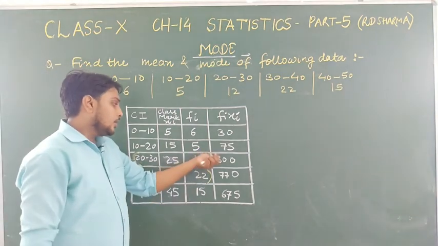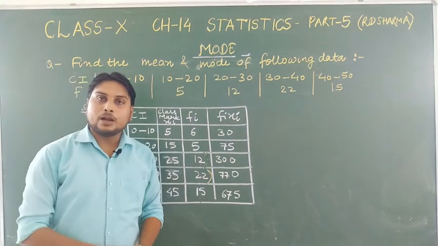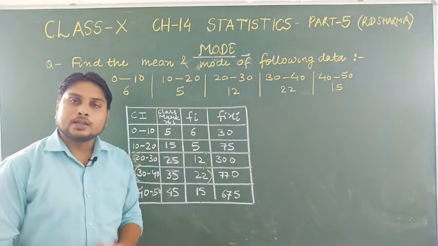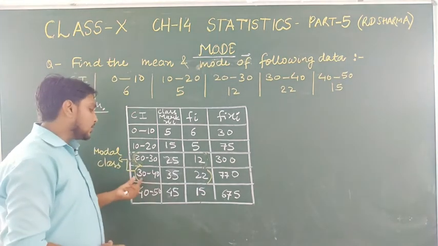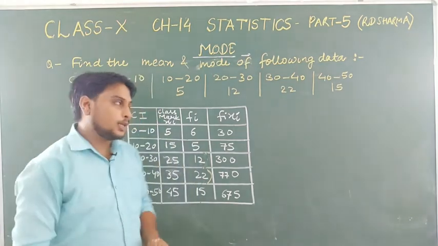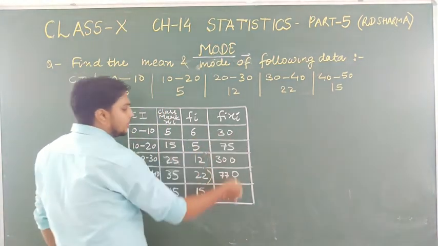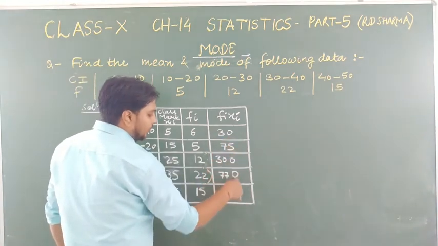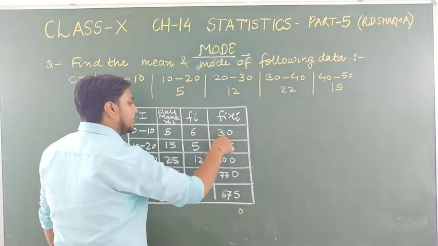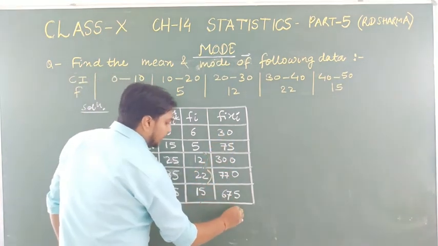Okay, students, we have prepared a table to find the mean, and also we have decided which one is our modal class: 30 to 40, with frequency 22. Now, to find the mean, we have to add this. Just add it: 5, 5, 10, carry 1. Then 3, 1, 4, 4, 7, 11, 11, 7, 18, and 18, 7, 25.